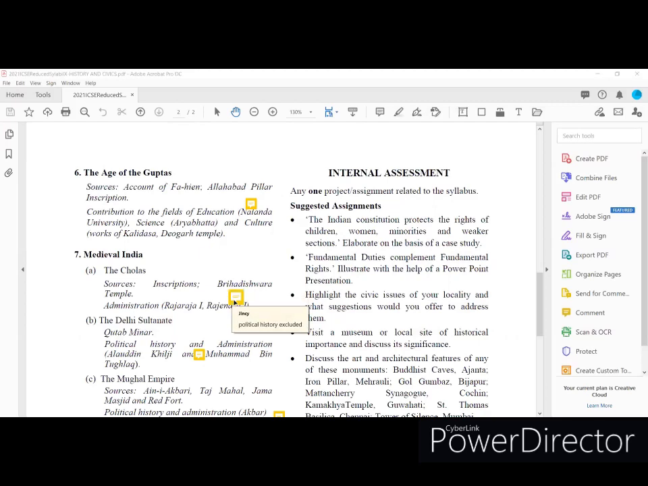So the next lesson is medieval India. In medieval India we focus on different lessons: the Cholas, the Delhi Sultanate, and the Mughal Empire. They are separate lessons only, but in the syllabus they are included as medieval India.